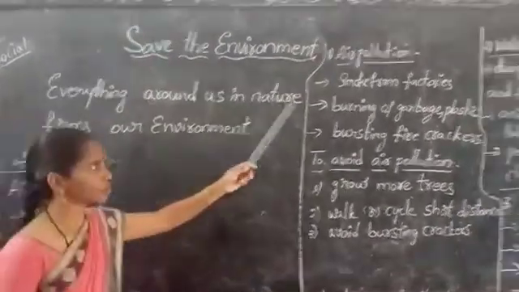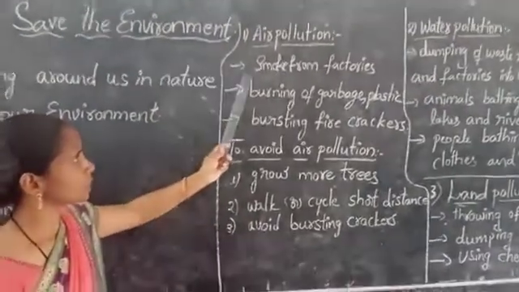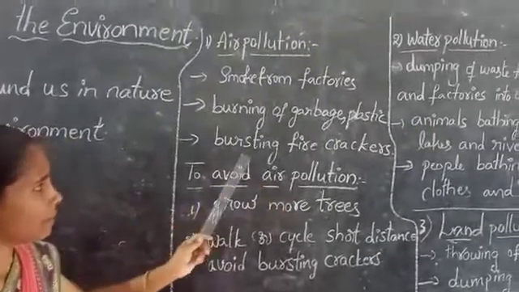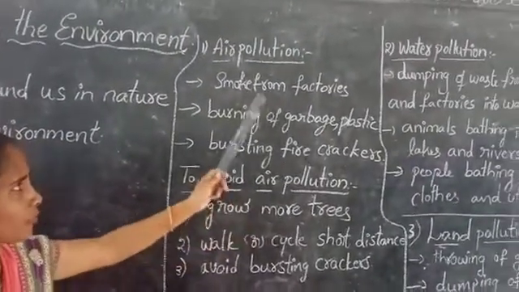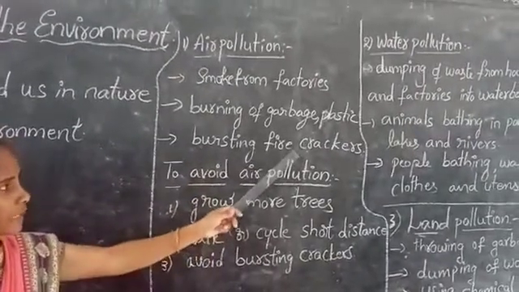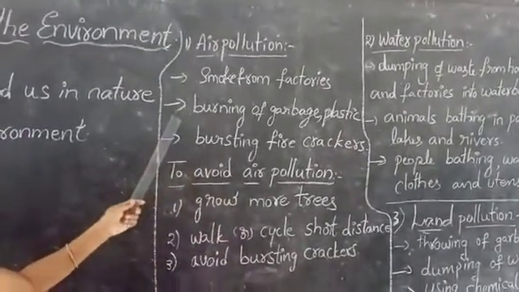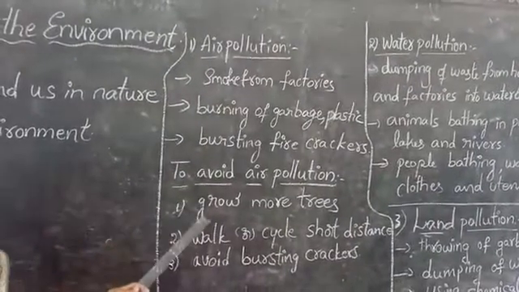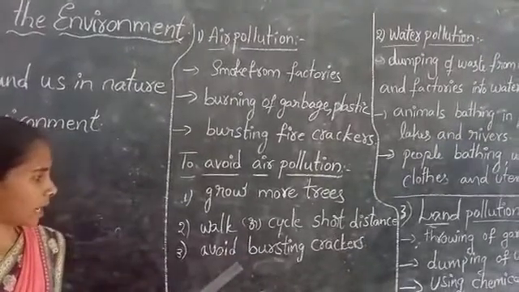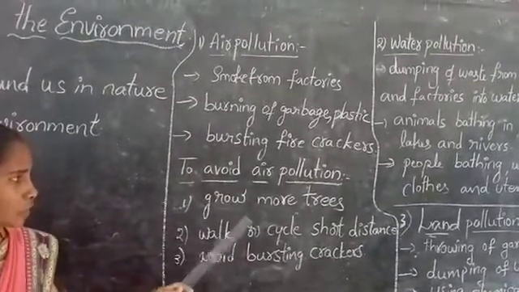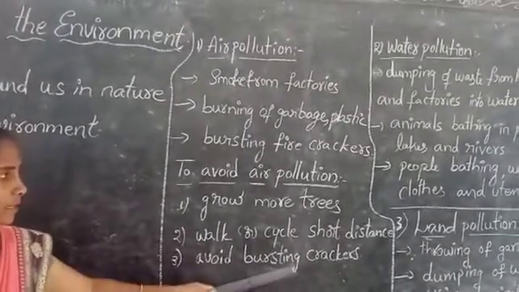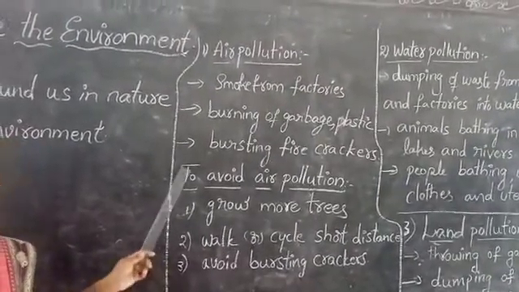First one, air pollution. How is air polluted? Smoke from factories, burning of garbage and plastic, bursting firecrackers. In this way, the air is polluted. How to avoid air pollution? Grow more trees, walk or cycle short distances, and avoid bursting firecrackers. In this way, we avoid air pollution.